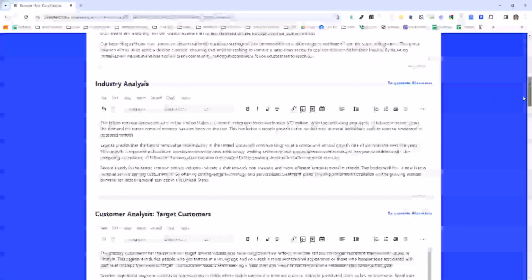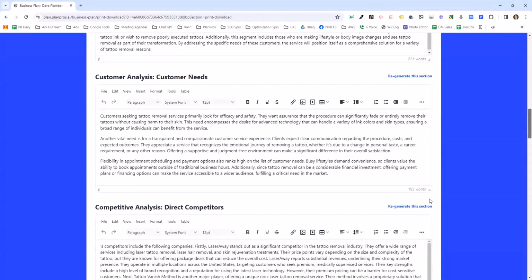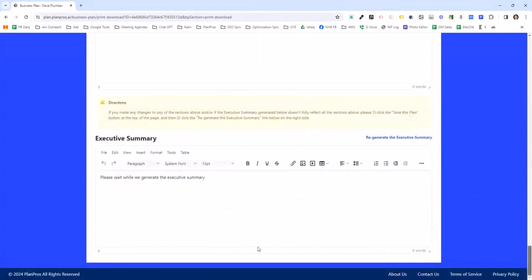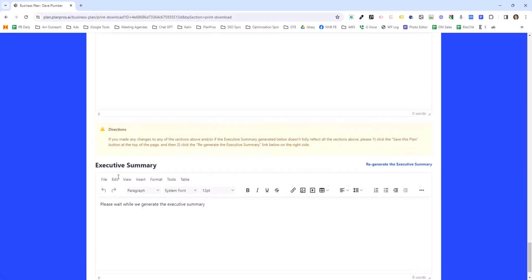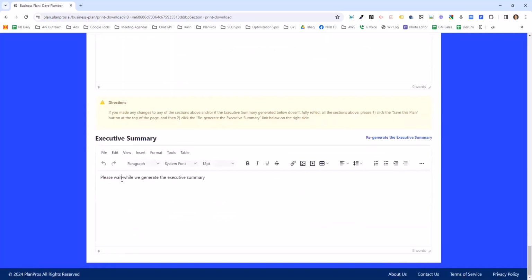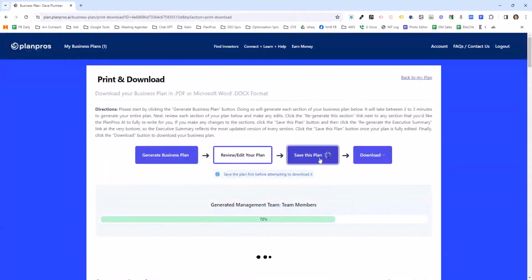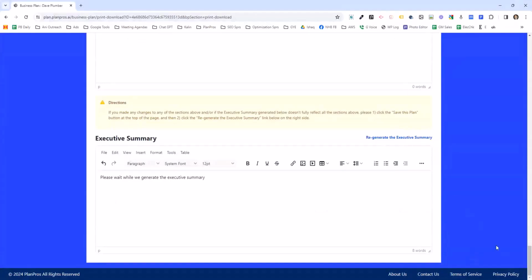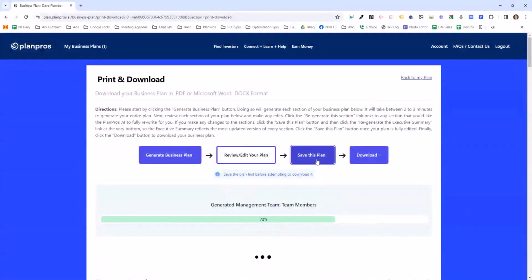Then you scroll through, make sure everything generated, skim it over, make sure it looks good, and then make sure the executive summary has generated, and it includes a summary of all your sections. And so the main thing I want to see, if I entered my name as John Doe, I want to make sure that it says John Doe in the executive summary. If for some reason it didn't, what you want to do is save your plan. It's going to save all your sections. Then you'll regenerate your summary, and then you'll save your plan again. So I just want to make sure that before you leave this page, you save your plan.